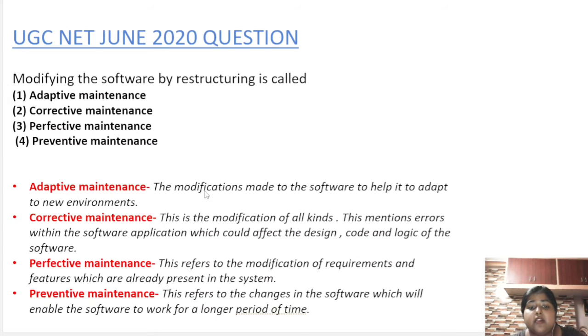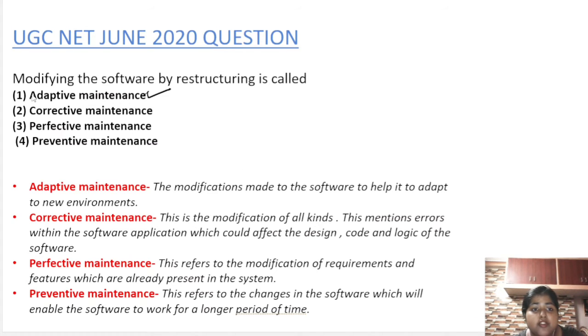Guys, after going through all the definitions of all these maintenances, the best answer suitable will be adaptive maintenance. Because adaptive maintenance refers to the modifications made to the software to help it to adapt to new environments. So the modifications we make to the software so that it can adapt to new environments is called adaptive maintenance.